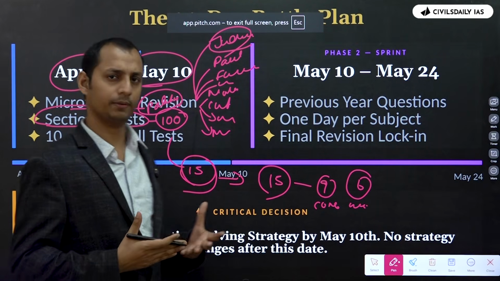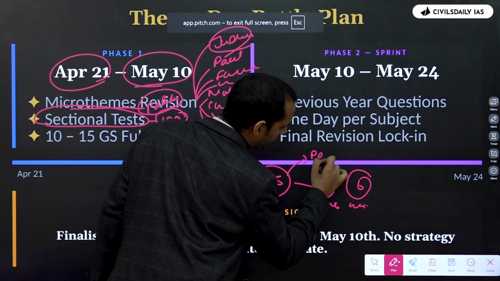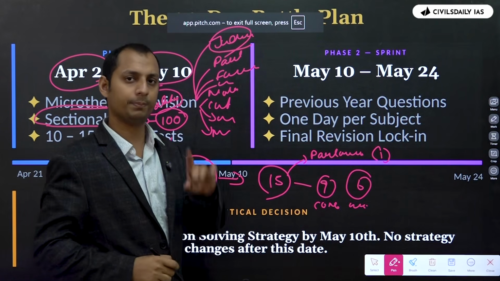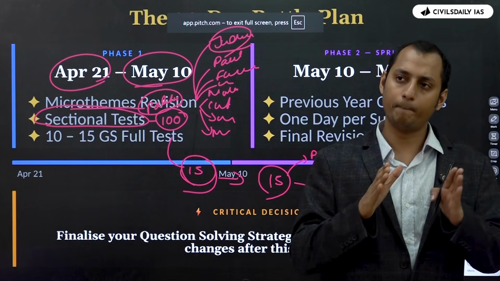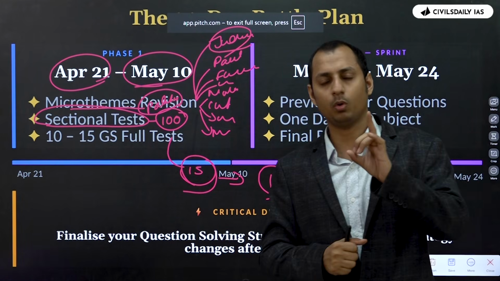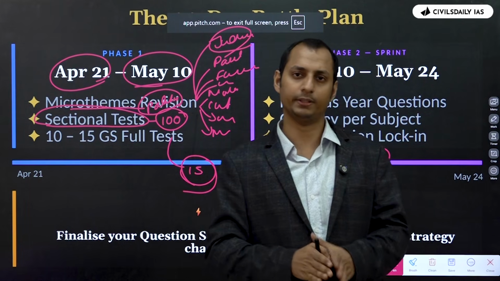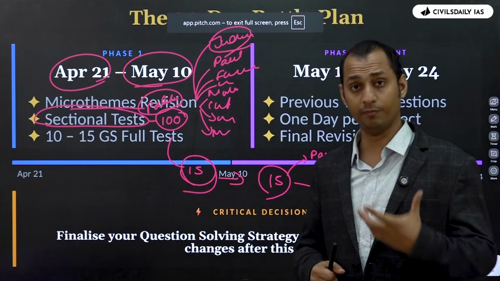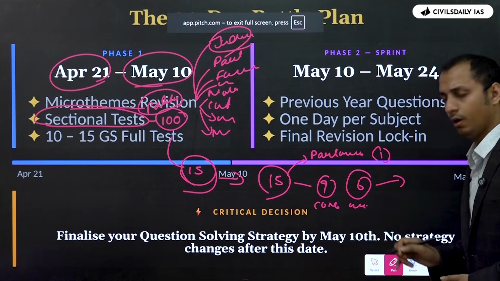Let's say, for example, in these 15 questions, one question was from Parliament and you got it correct. Now, are you sure that you're very strong in Parliament just because you got one question right? Do you think that in the 15 questions, one was from Parliament and you got it correct, does it mean that you're very strong in Parliament? No. So what does an FLT do?